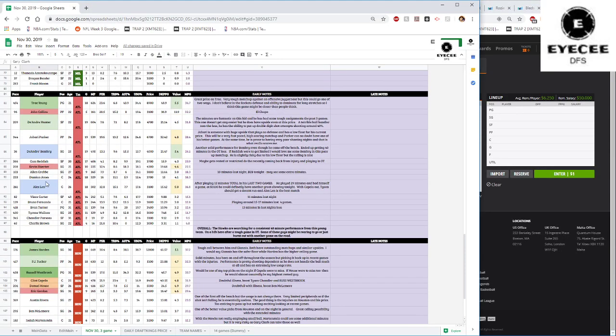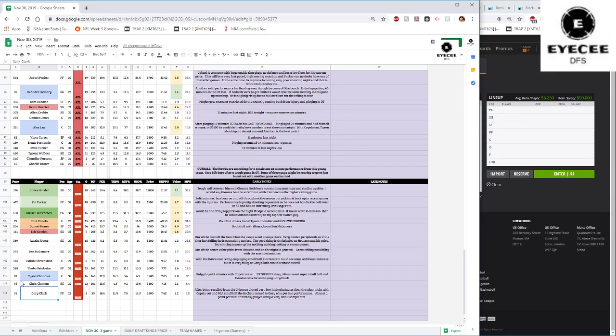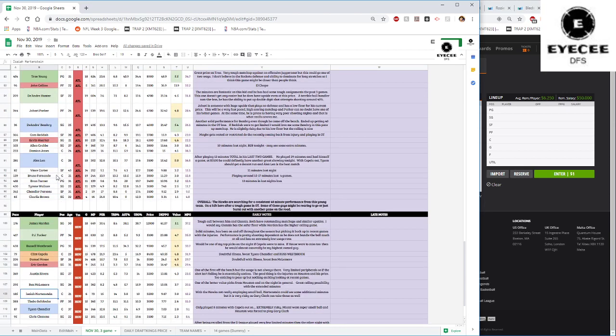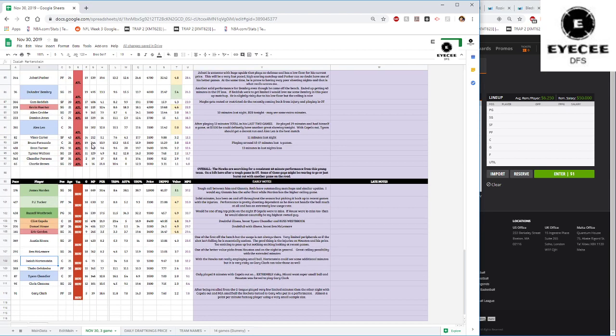Now, the Atlanta Hawks don't really have a guy to play small ball with. They can try, but they don't really have a true small ball guy. John Collins was the guy that they ran small ball with, but without him, it's really hard for them to do it. They don't really have the personnel, meaning Tyson Chandler could actually see a lot more minutes in this game. Gary Clark could see a lot less. And Hartenstein's a guy in the middle that could see a decent amount of minutes because the Hawks won't be able to play small ball that much, or at least not efficiently.